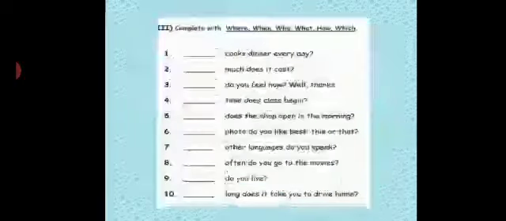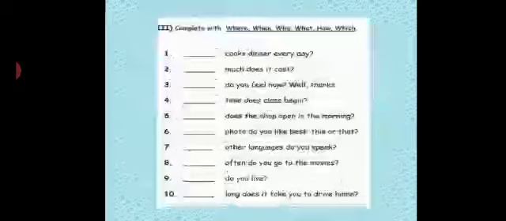Now, here are some sentences, hardly 10 sentences for you to complete. Complete with where, when, who, what, how, which. So these are some options of WH words given for you. And there are 10 sentences following. You are supposed to fill up the blank with the correct WH word which suits correctly the given blank. I'll do the first one for you and the rest you have to do on your own. That is your practice exercise. Write it down and solve it in your grammar notebooks.